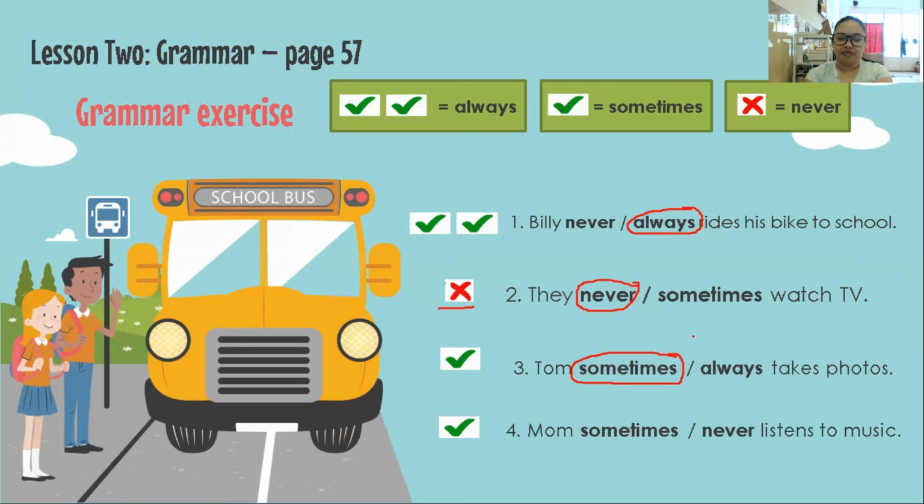Which adverb of frequency should we use here? Very good. The correct answer here is sometimes. So we circle the adverb sometimes. Wow! All right, very good.